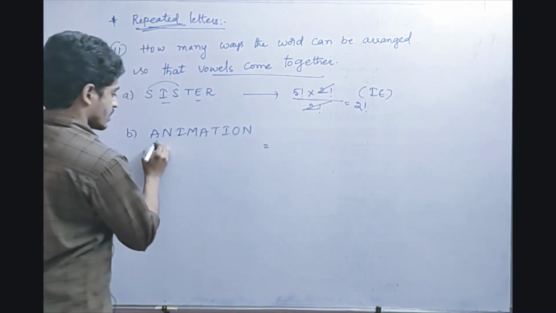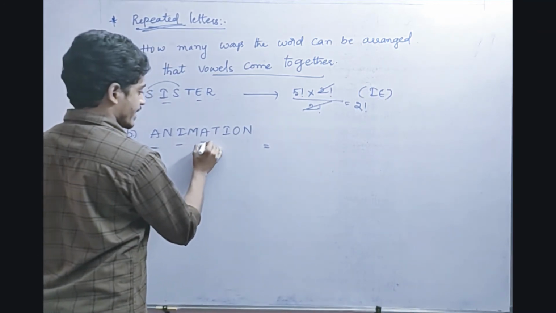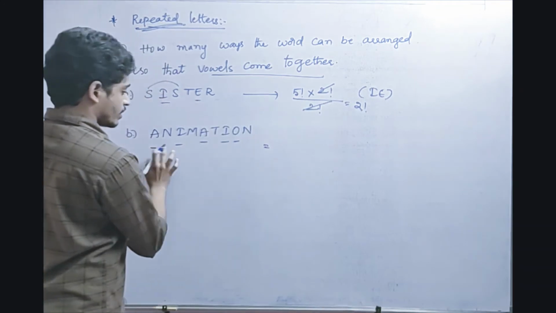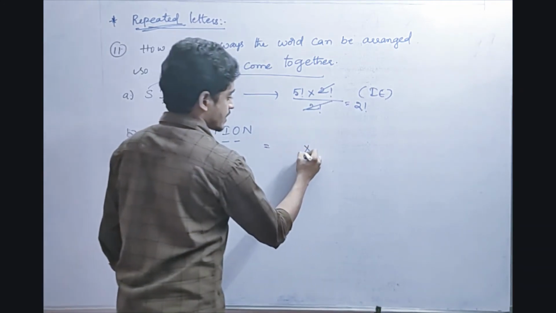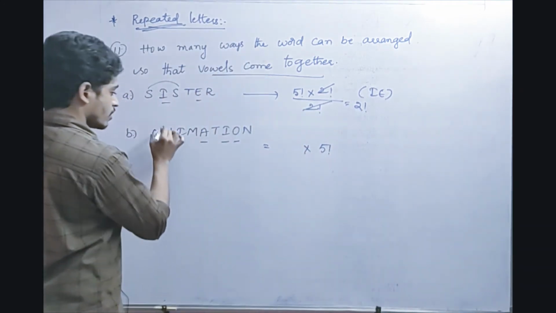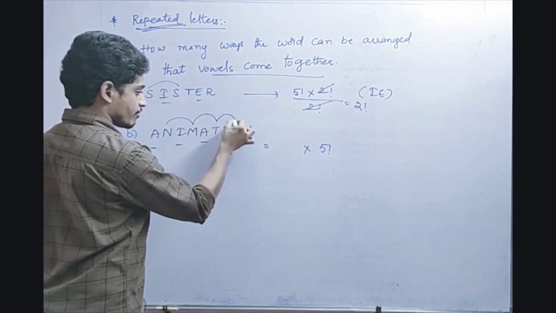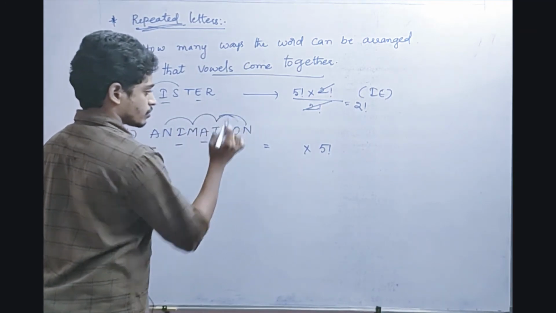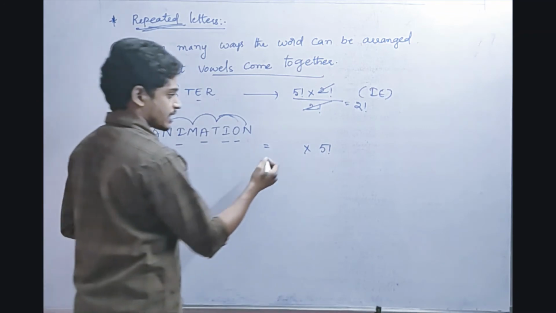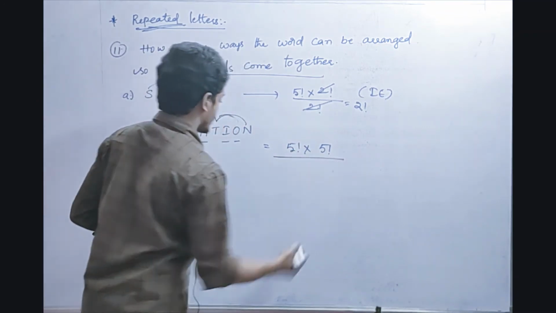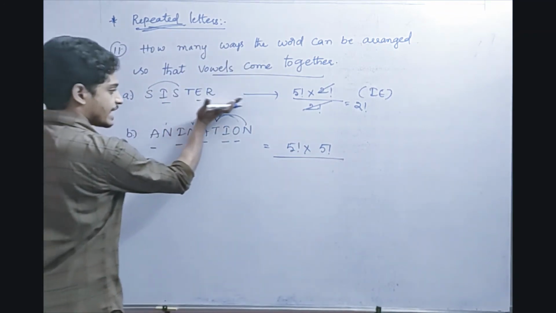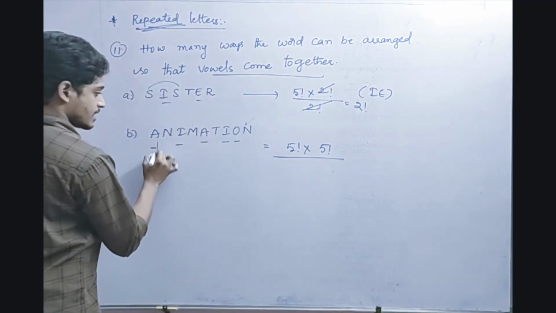See friends, A is the vowel, I is the vowel, A is the vowel, I is the vowel, O is the vowel. 1 2 3 4 5, so 5 vowels are there, into 5 factorial divided by 1 2 3 4. So 4 means 5 empty places will come. So 5 factorial whole divided by, is there any case repeated friends? Any letter repeating here? Yes, A is repeating here.